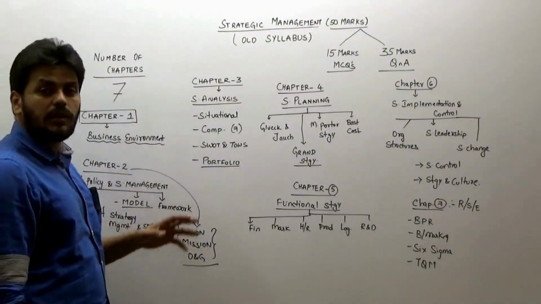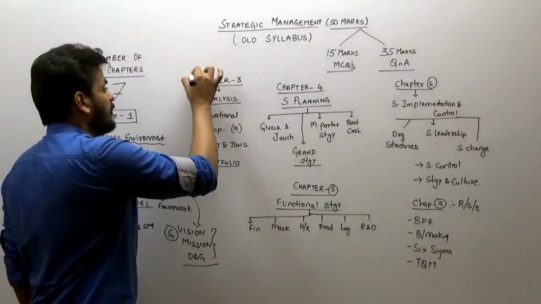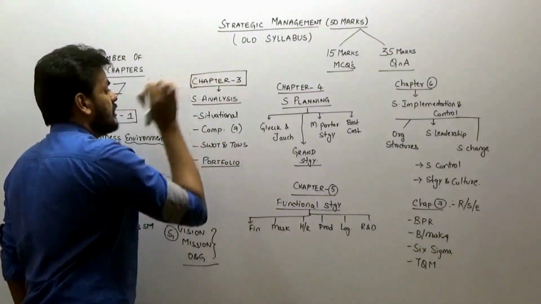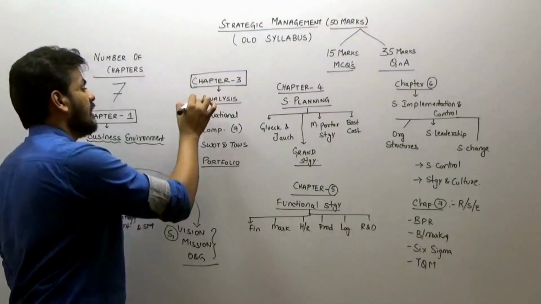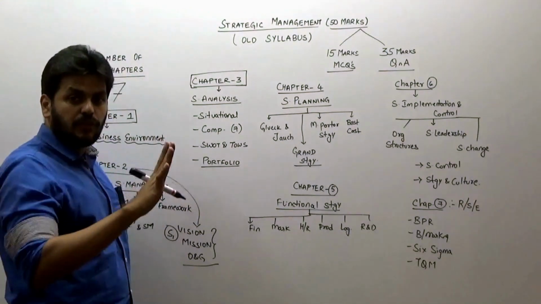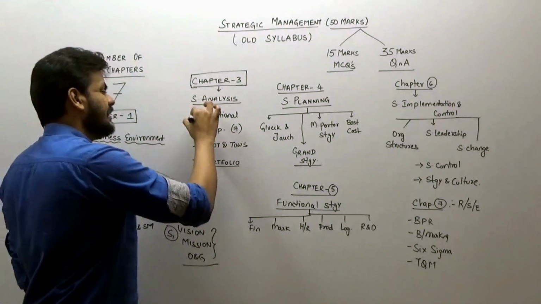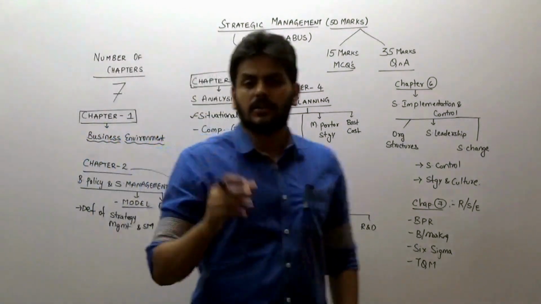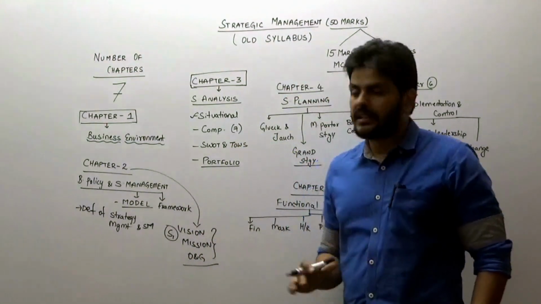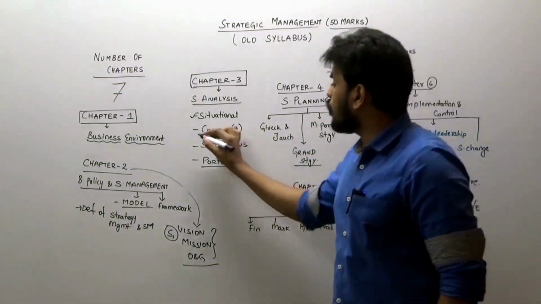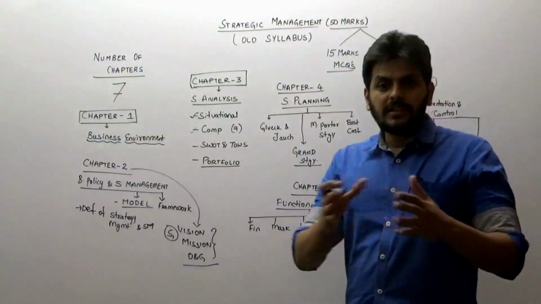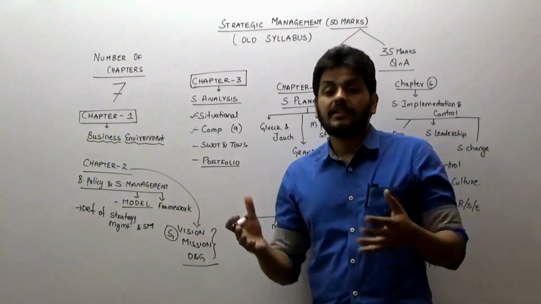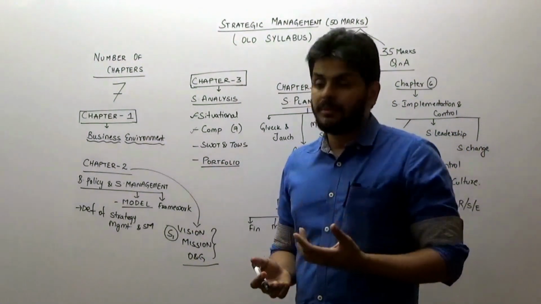Then comes one of the most heavyweight chapters of the old syllabus, chapter 3, which is titled Strategic Analysis. It has 4 analyses. Situational analysis is a small one. It comes down to a 3 marks question, nothing more than that. Then comes competitor analysis, which in itself is a very big topic, but then there are so many sub questions that can make up to the exam.